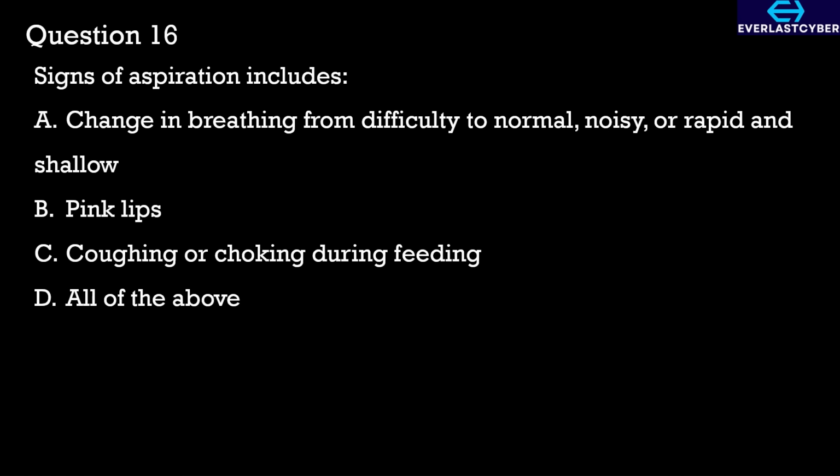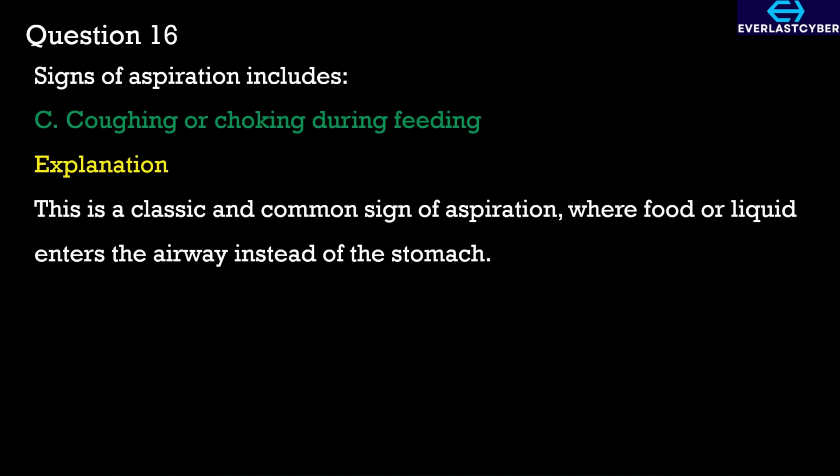Aspiration will show pale or bluish lips, which indicates oxygen deprivation. Option C is the classic or most common sign of aspiration because food or liquid enters the airway instead of the stomach, so it will cause coughing or choking during feeding. Option D would not be correct because A and B are already incorrect. So our answer here is option C, coughing or choking during feeding.